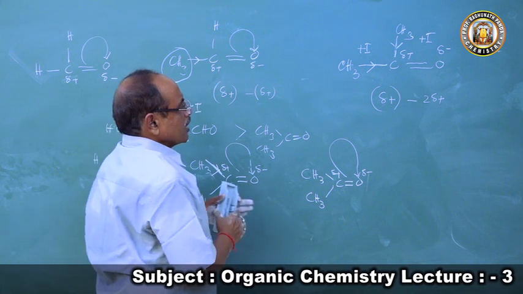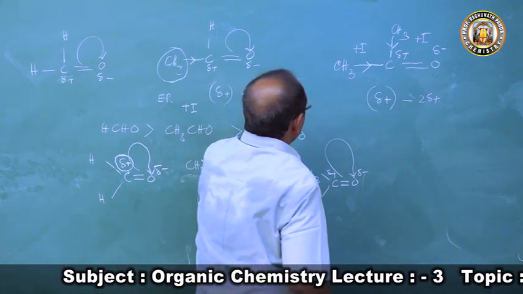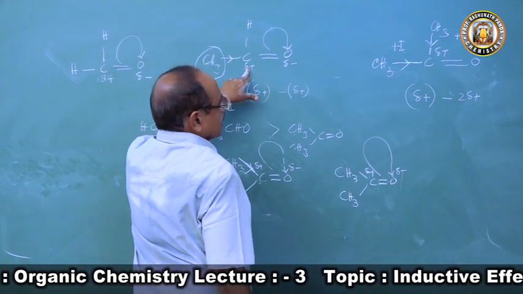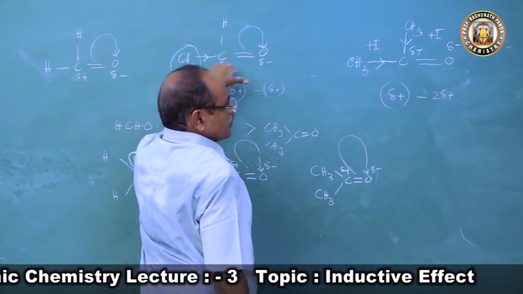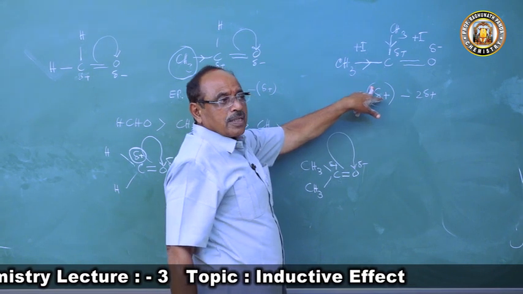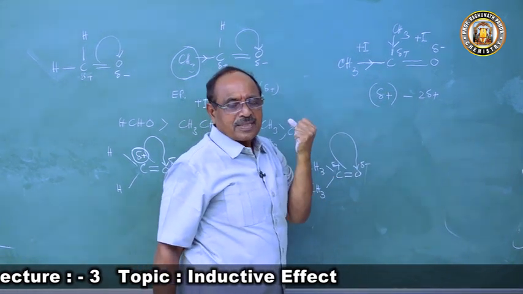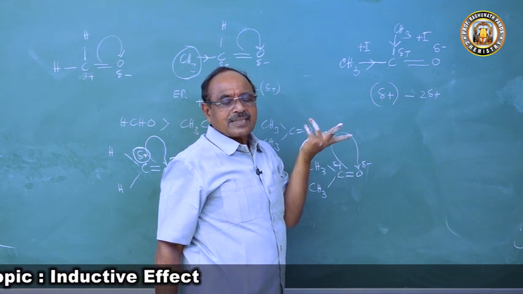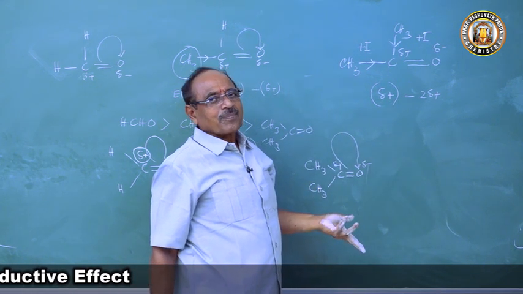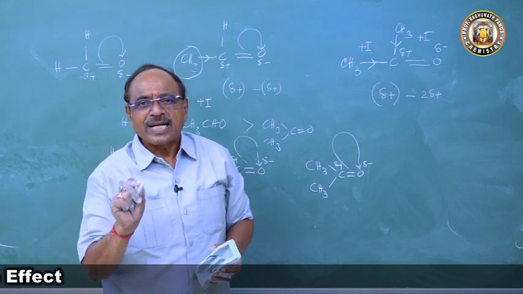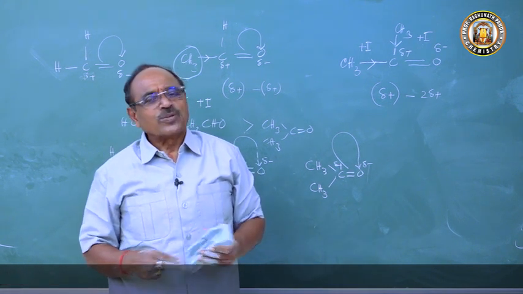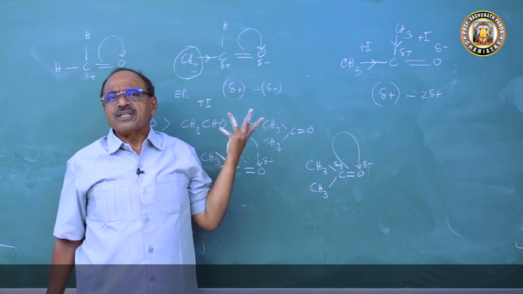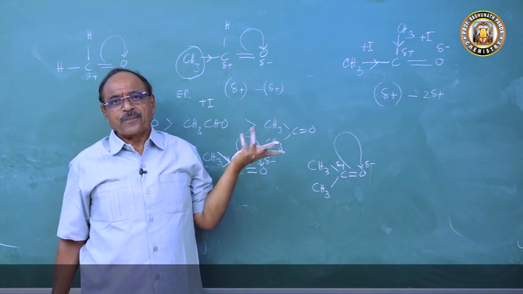So the positive charge density at the carbon atom of formaldehyde is more than that of acetaldehyde, which is more than that of acetone. Hence formaldehyde will attract the nucleophile more easily than acetaldehyde, than acetone. That you can explain. You see children, if you understand what is inductive effect, with plus I effect and minus I effect, such things can be very easy for you to explain.